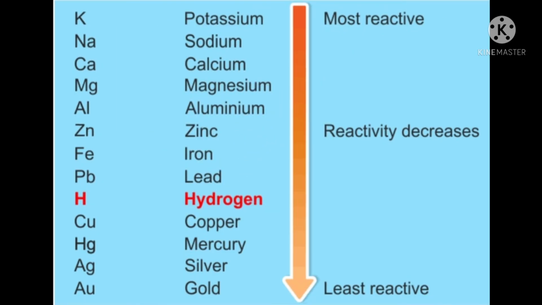From the reactivity series, we get an idea about the most reactive and the least reactive metals. The metal placed at the top, potassium, is the most reactive, and the metal placed at the bottom, gold, is the least reactive. Reactivity decreases from top to bottom, and the most reactive element can displace the less reactive from its salt solution.